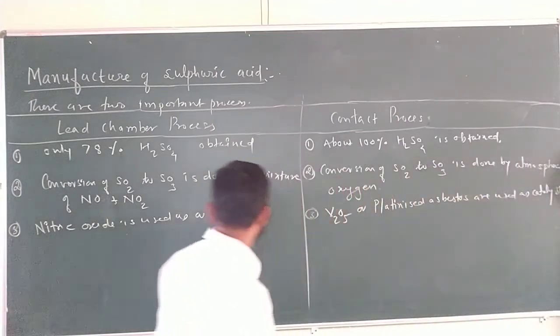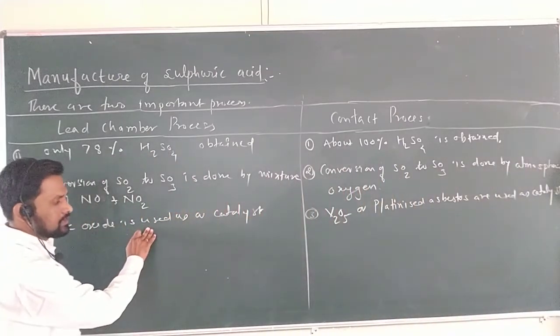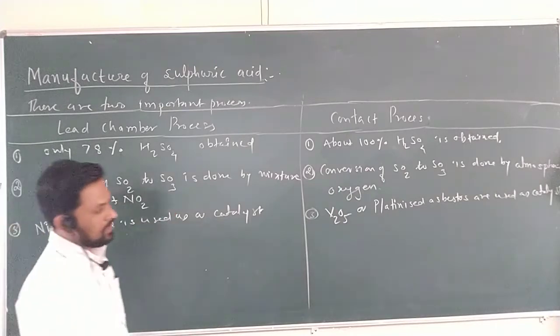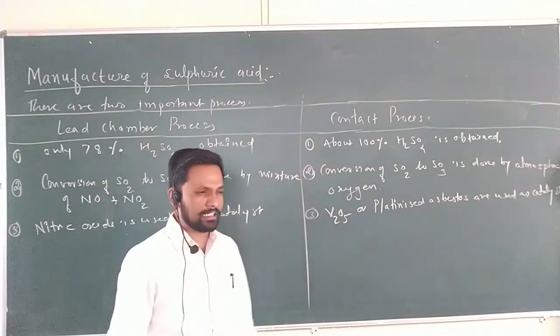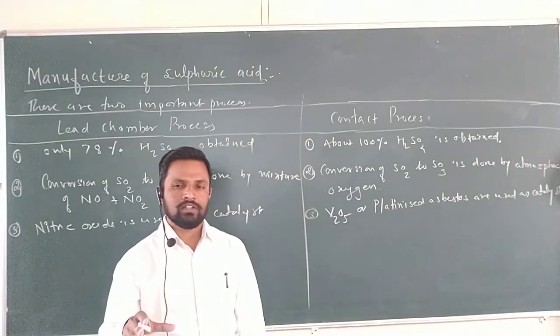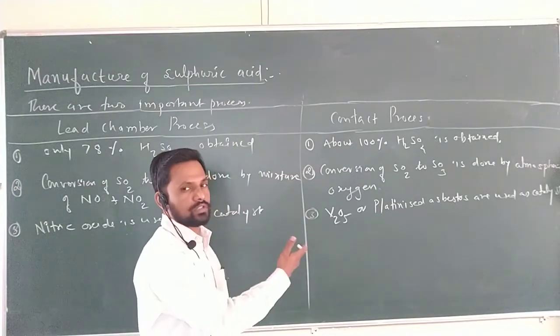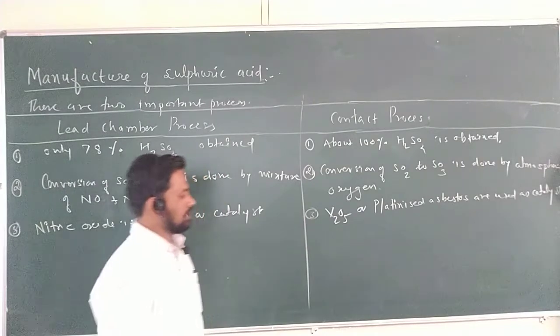Platinum is a little bit expensive, but they are not toxic. Those are used in the contact process.